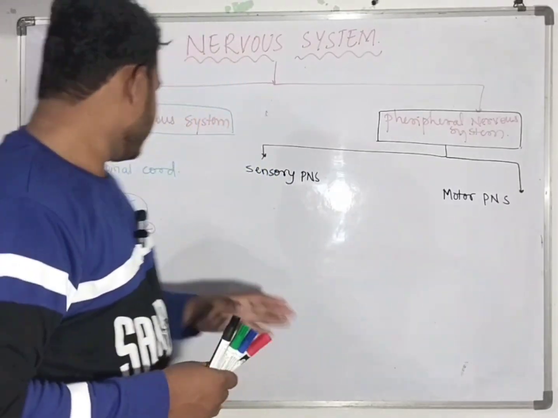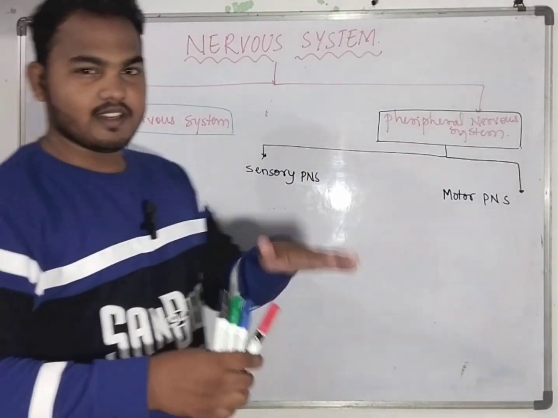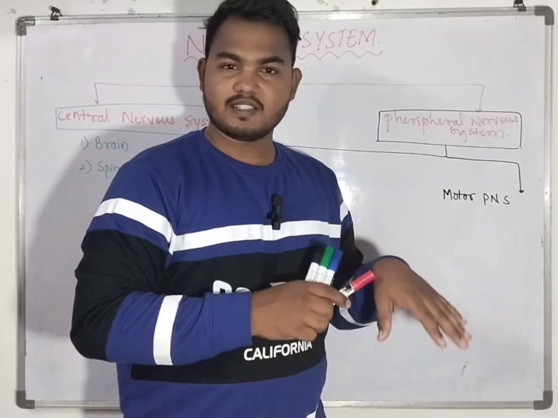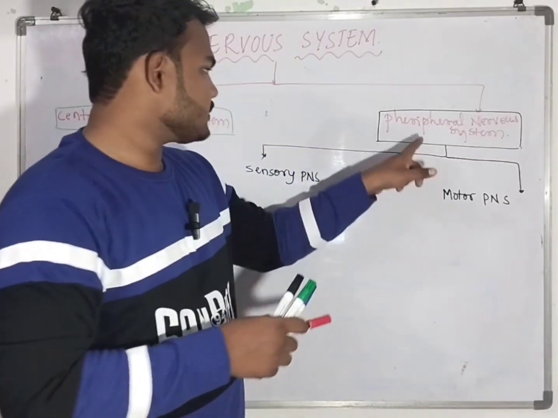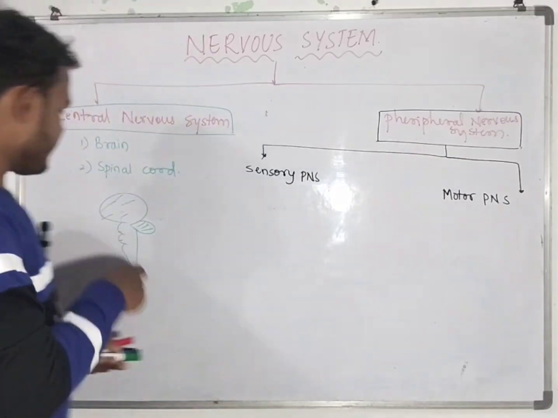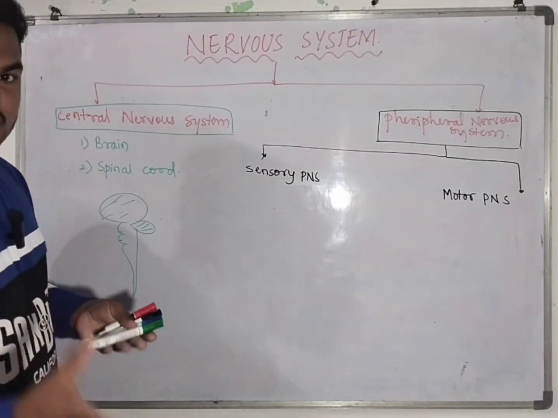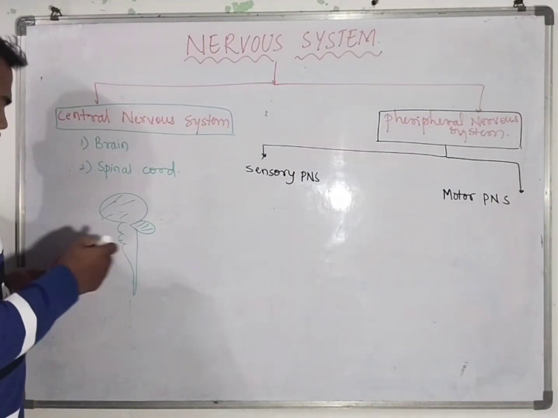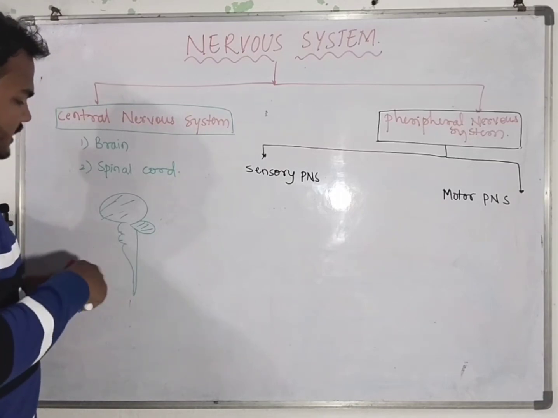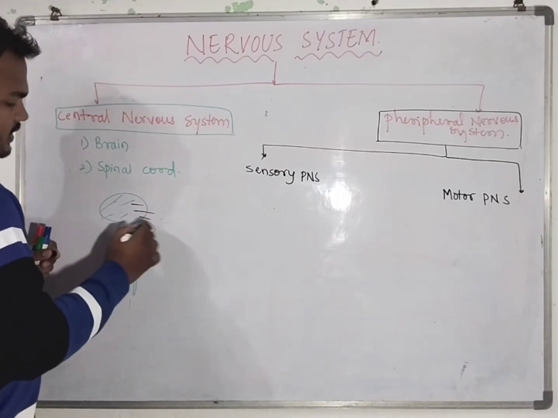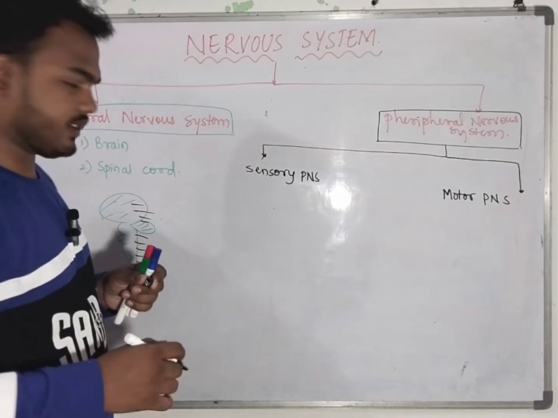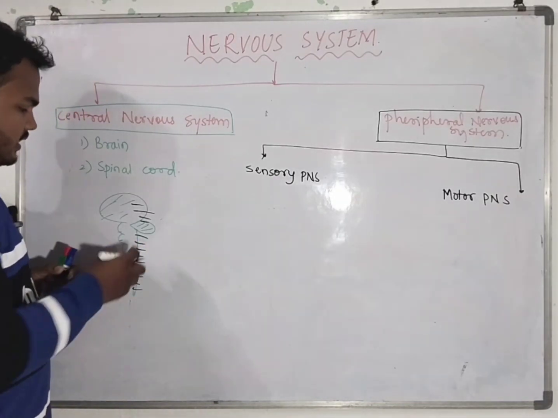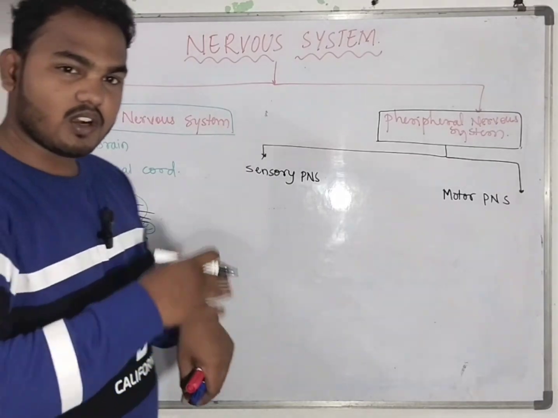Let me explain. Whenever there is a pain or touch sensation on my skin, this is the peripheral nervous system. The brain and spinal cord belong to the central nervous system. From the brain there are 12 cranial nerves, and from the spinal cord there are 31 pairs of spinal nerves, supplied all over the body.